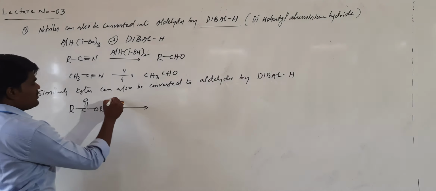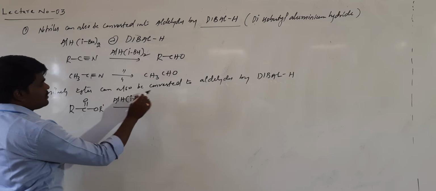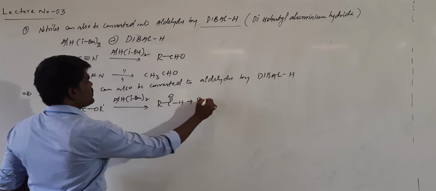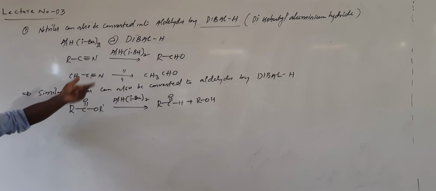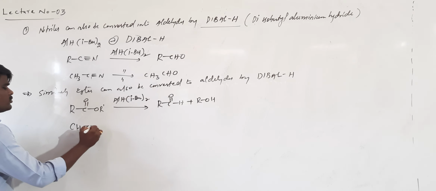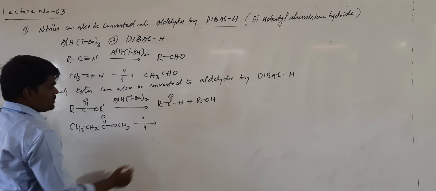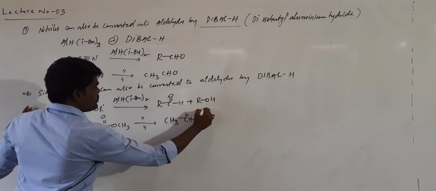If you treat it with diisobutylaluminium hydride, it will be converted into the corresponding aldehyde, plus the corresponding alcohol. Here also the same phenomenon: first they are converted into imines, and after that they are hydrolyzed to carbonyl compounds. For example, if you take an ester, CH3CH2C double bond O, OCH3, it will be converted into CH3CH2C double bond H.